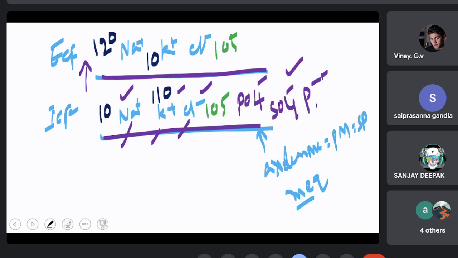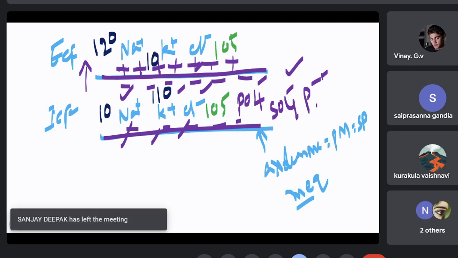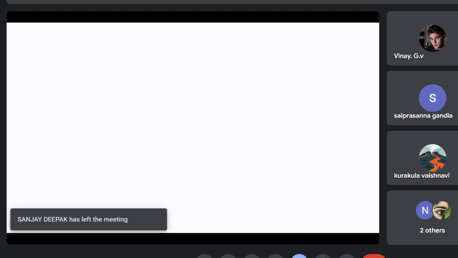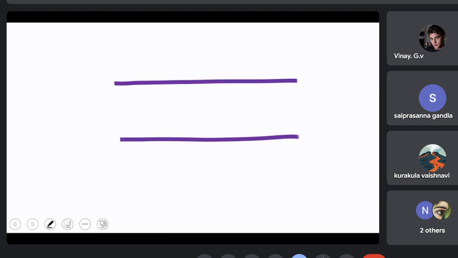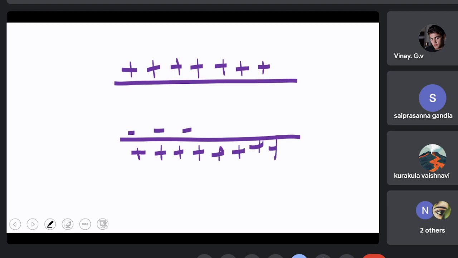Based on this, there occurs a voltage difference with positivity developing outside and negativity developing inside. So, because of the distribution of these ions, we say that there is positivity on the outside of the nerve cell membrane and negativity on the inside.